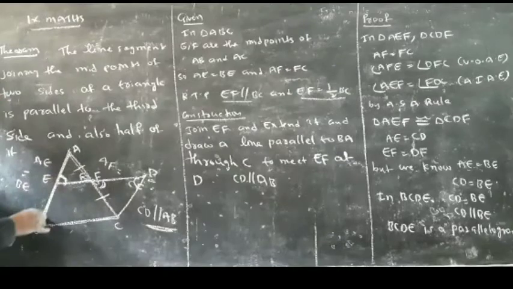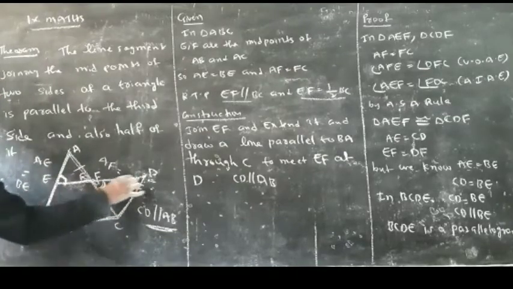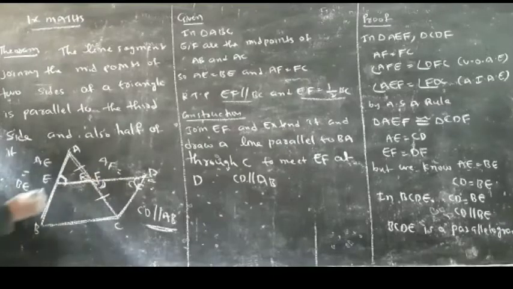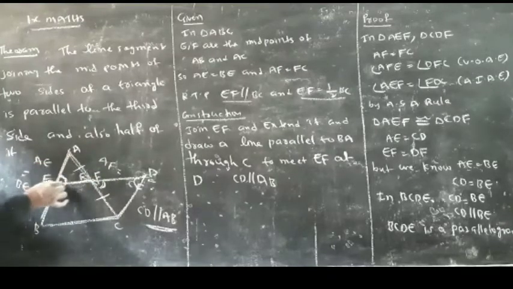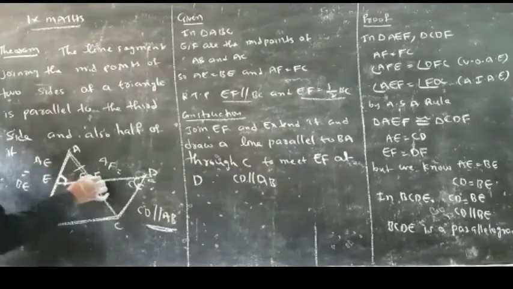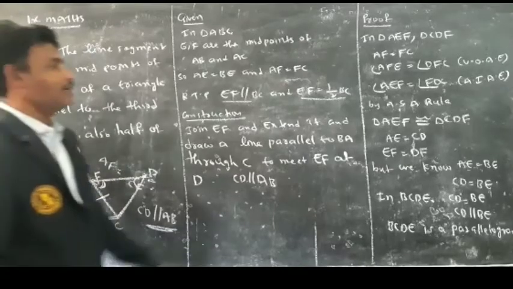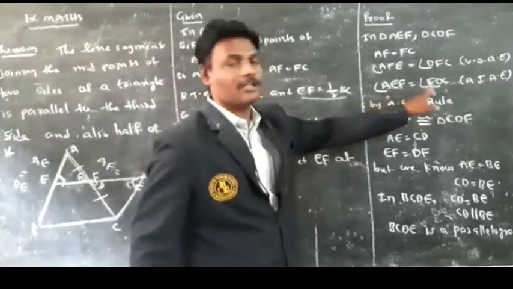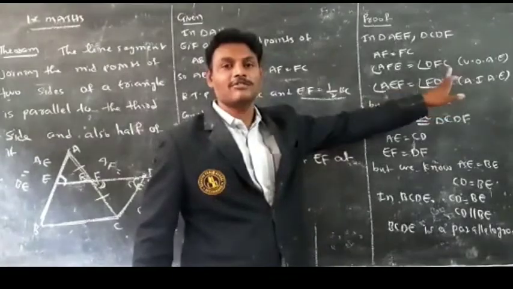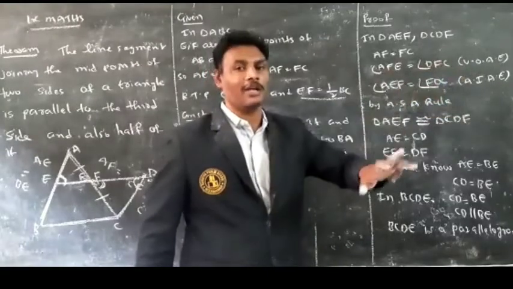Why? Because AB and CD are parallel lines and ED is a transversal. So what can we write? Angle AEF is equal to angle FDC. Why? Because alternate interior angles are equal.